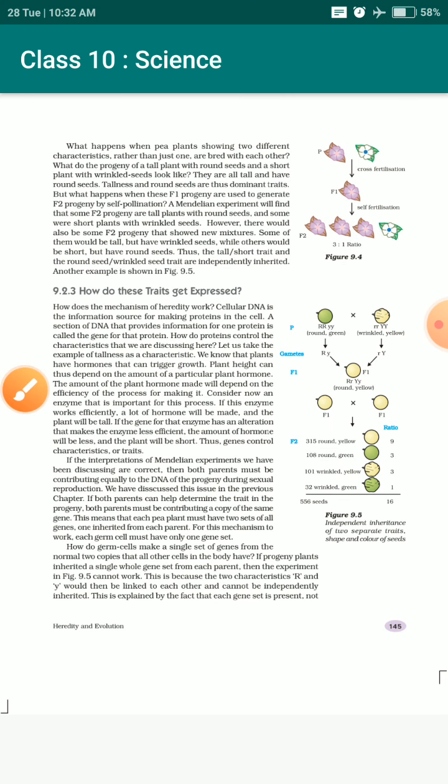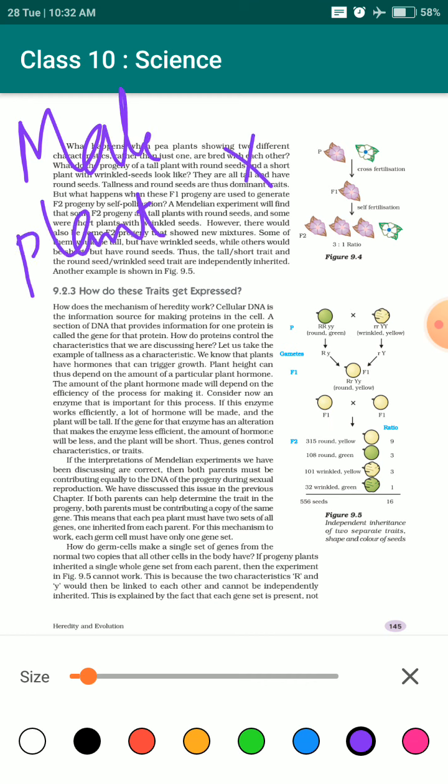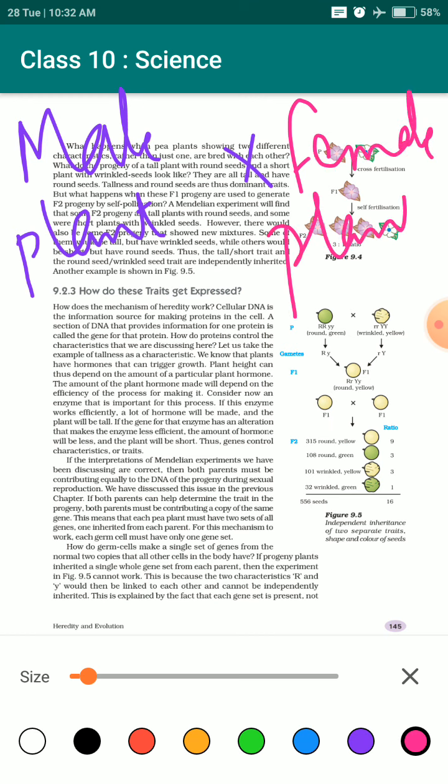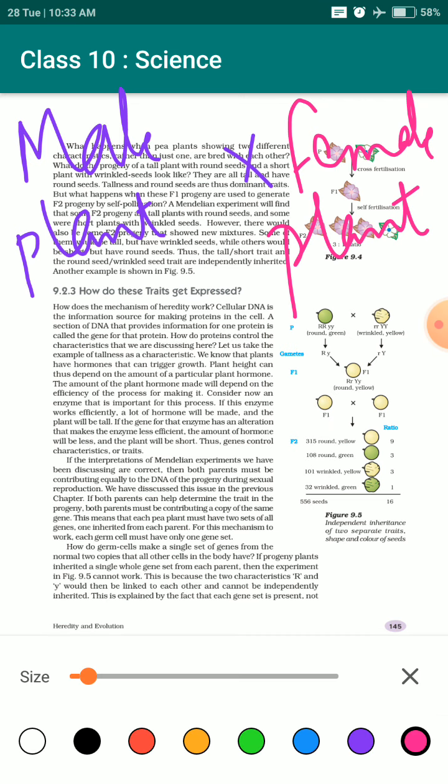So how does it occur? Suppose a reproduction process is occurring between a male plant and a female plant. The male plant will have some particular characters, right? I will write it as gene.